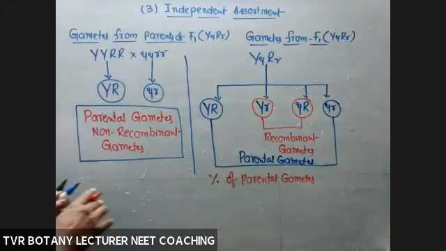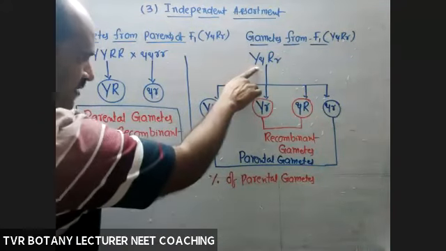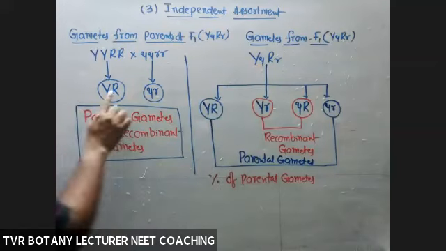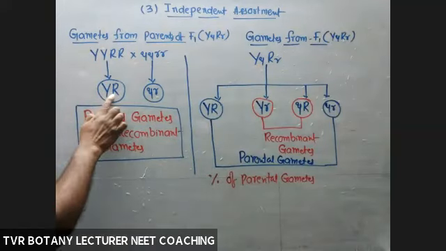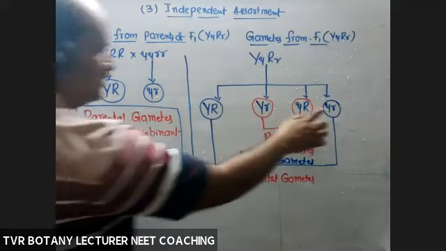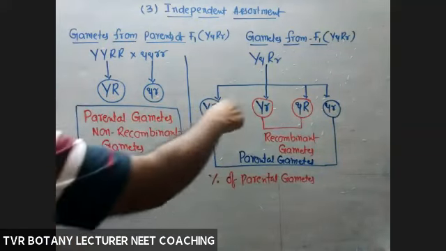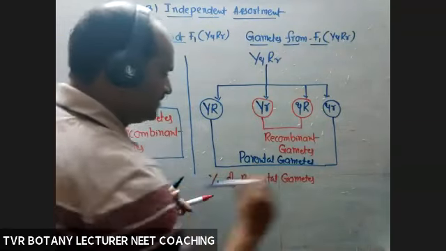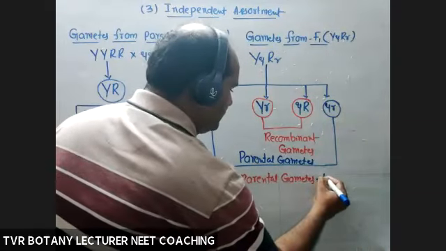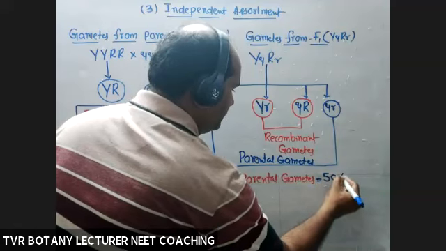What are those parental gametes? Gametes coming from F1 similar to gametes coming from these two. This one, same or not? And these two, same or not? Its percentage is 50%. This is very, very important.